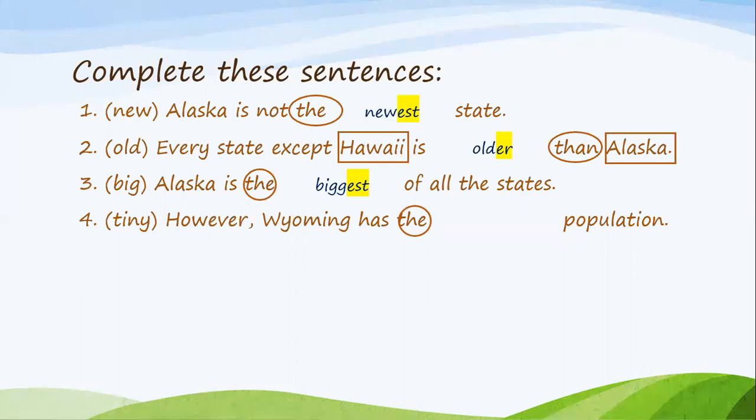If you said tiniest, you are correct. Don't forget that the keyword the, we use it with superlative forms, which means adding EST. And also, we have to follow the rules. Tiny is an adjective that ends in consonant Y, which means that we have to change the Y to I and add EST. Perfect.